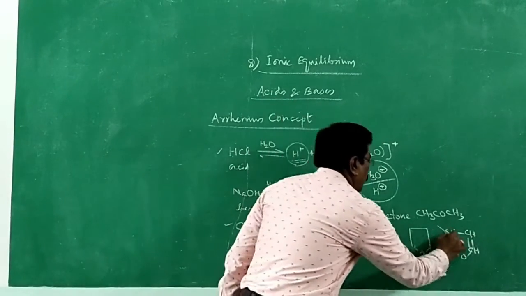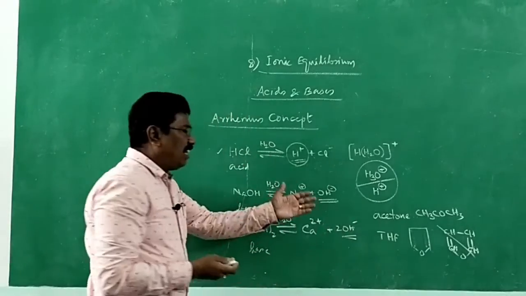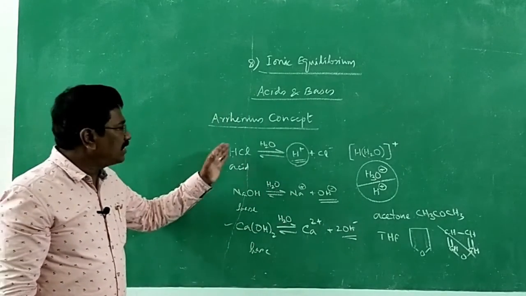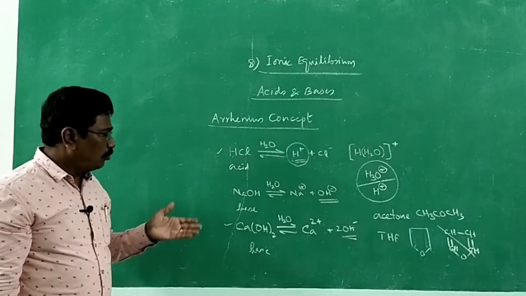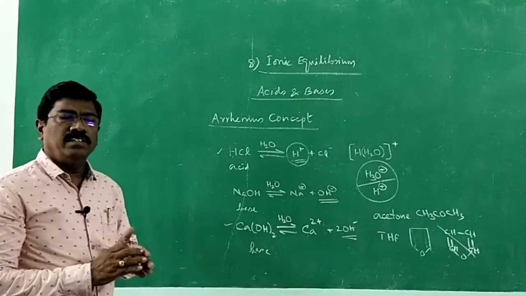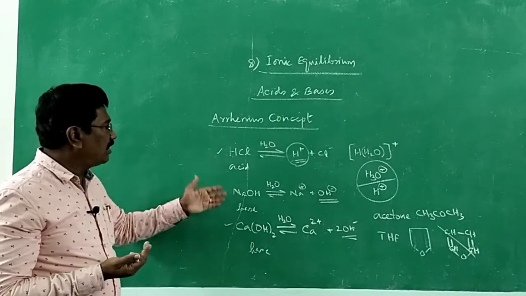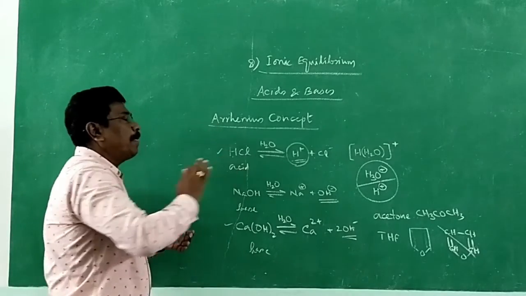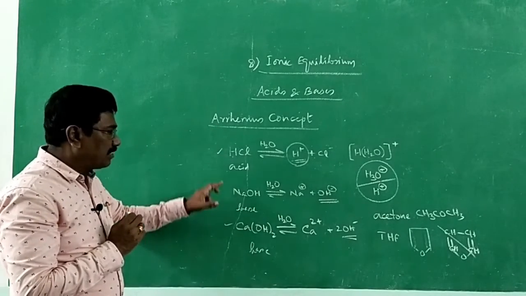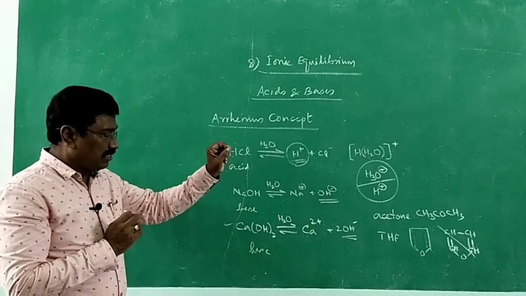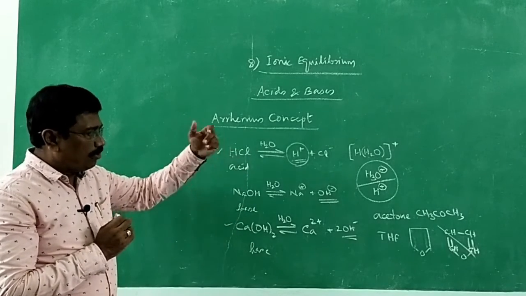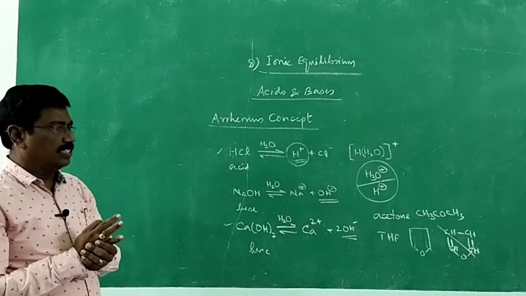All right. So, these are all organic solvents. In these solvents, hydrochloric acid will not give hydrogen ion, sodium hydroxide will not give hydroxide ion, and therefore we cannot say those things are not acids and bases. So, in that way, Arrhenius failed to explain the behavior of acids and bases in non-aqueous solutions such as acetone or tetrahydrofuran, and so many others.